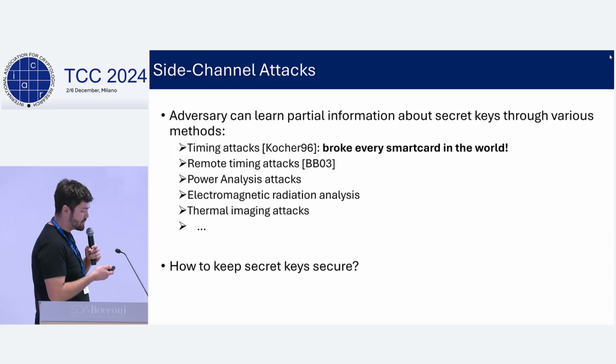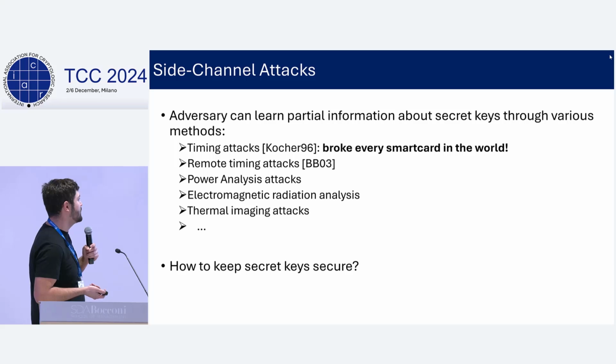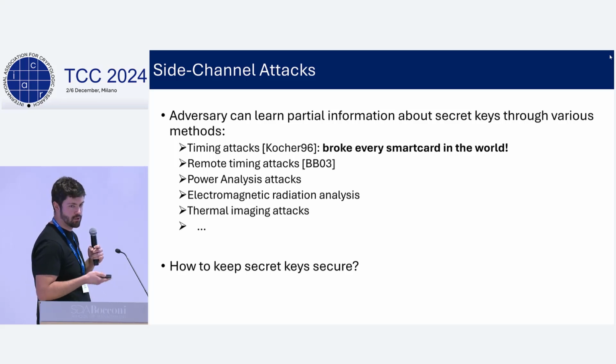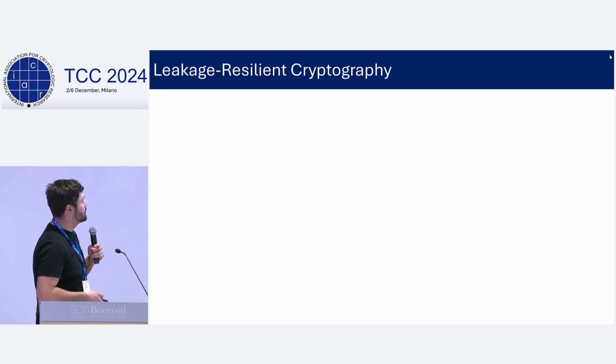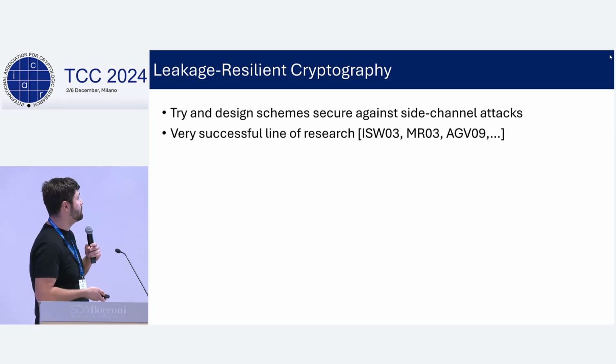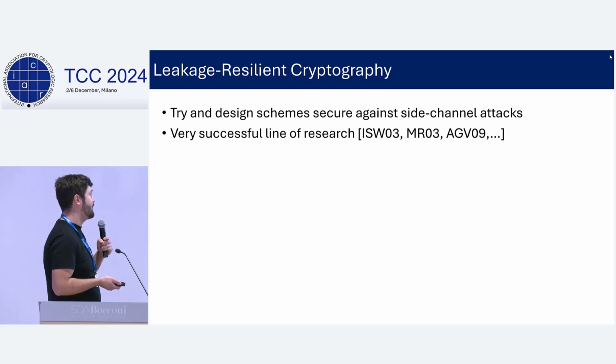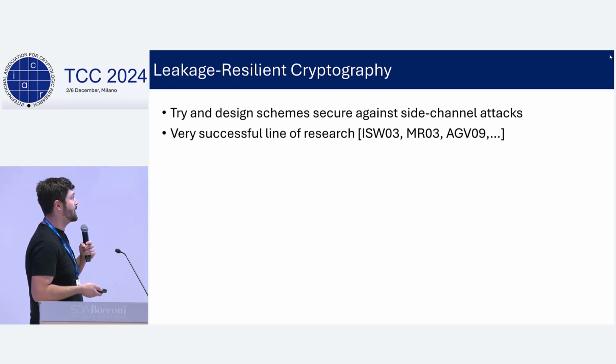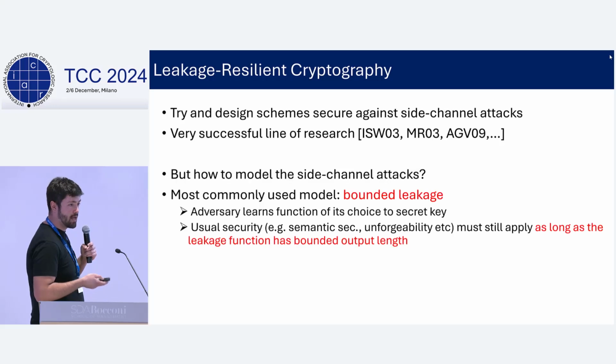And these attacks have been catastrophic for various cryptographic schemes, and the important question here is how to keep our secret keys secure in face of such attacks. So, as probably most of you already know, there's a whole line of research about this in the classical literature called leakage resilient crypto, where people have designed various primitives, and they showed that their constructions can resist various side-channel attacks in some sense.